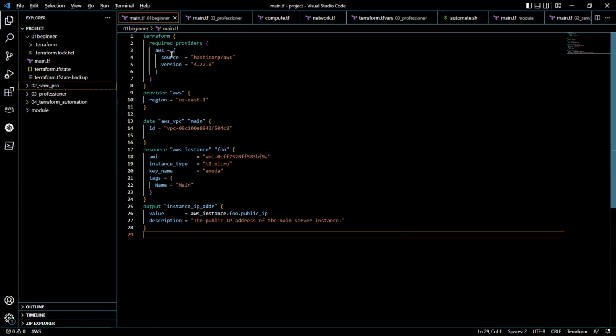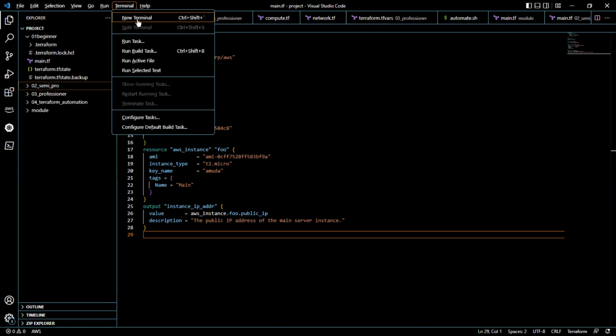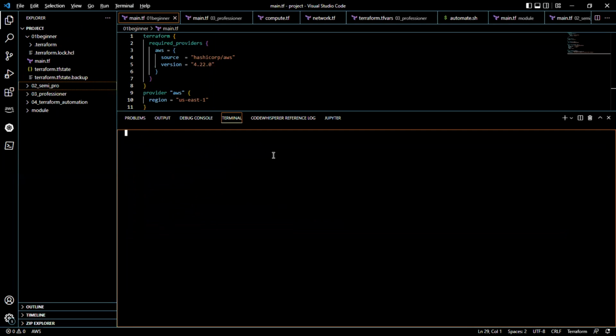Probably we want to use AWS, so we have to specify the provider. The provider I want to use is AWS, and it's going to update the version for us. By the time we run terraform init, it's going to install this provider for us. So let me open the terminal and take a look at it.